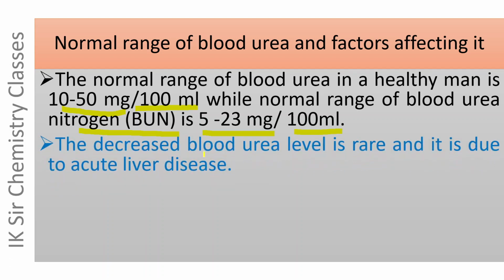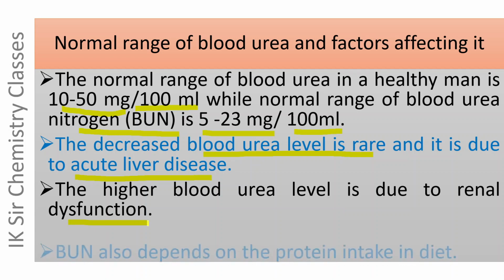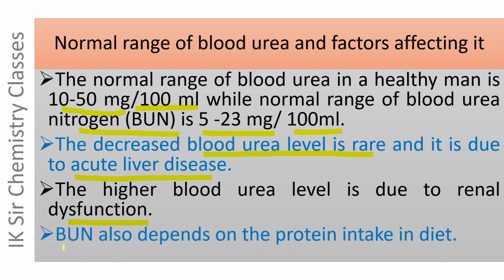The decreased blood urea level is rare, and it is due to acute liver disease, that is liver failure. The higher blood urea level is due to renal dysfunction. The blood urea nitrogen also depends on the protein intake in our diet.